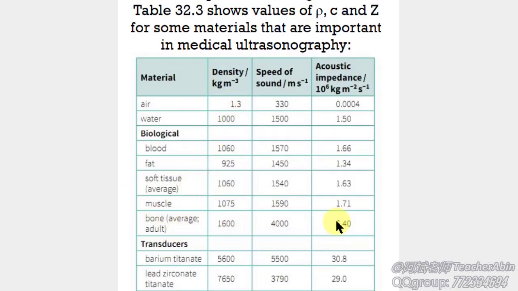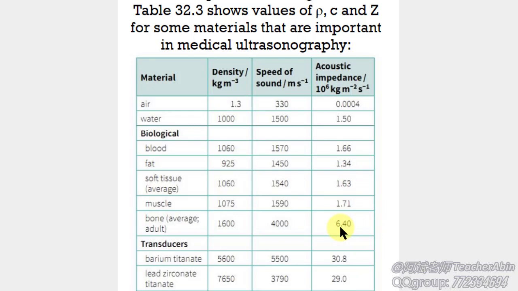The average value of it is 6.40, and we know that bone is always surrounded by soft tissues, and the average acoustic impedance of soft tissues is 1.63, and the difference between them is relatively big.